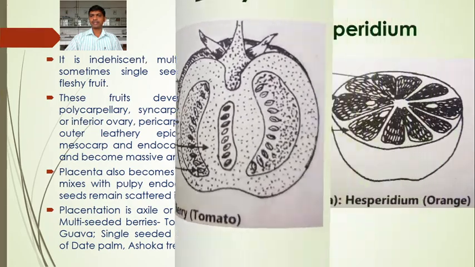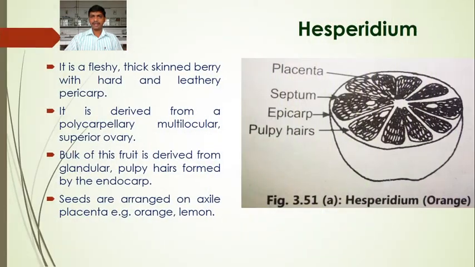So this is the berries. Next type is the hesperidium. It is a fleshy, thick-skinned berry. Its epicarp is thick, with hard and leathery pericarp. It is derived from a polycarpellary multilocular superior ovary.